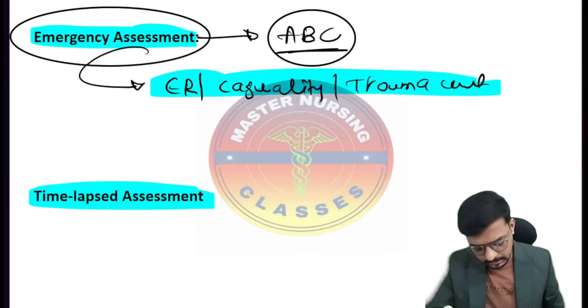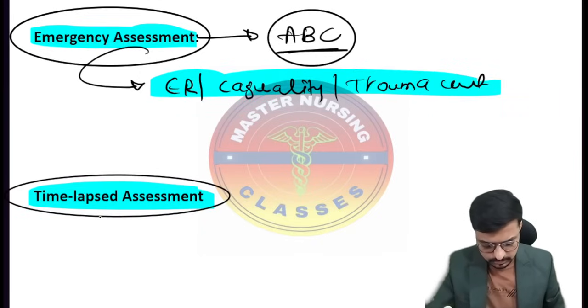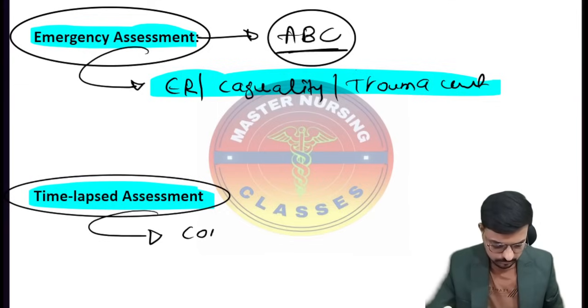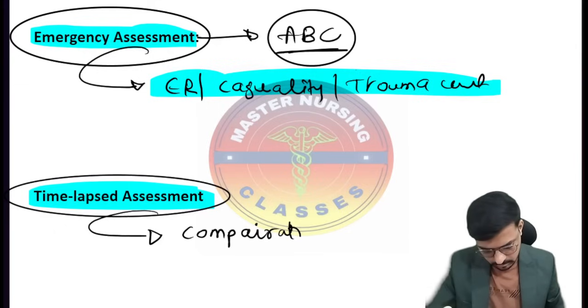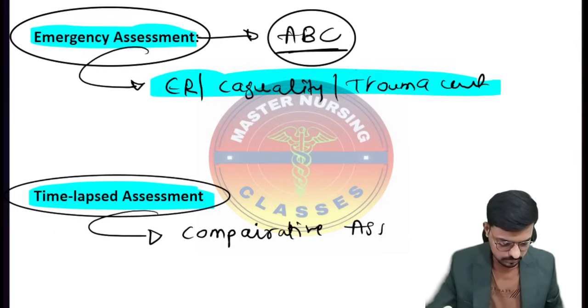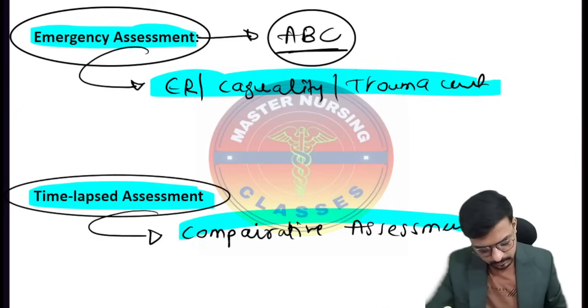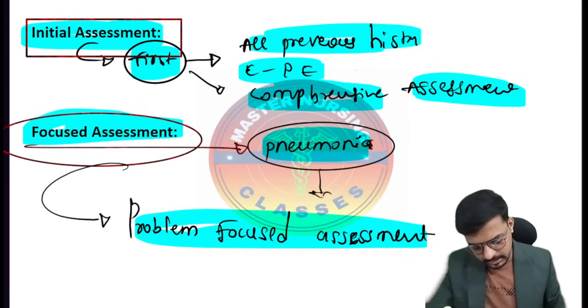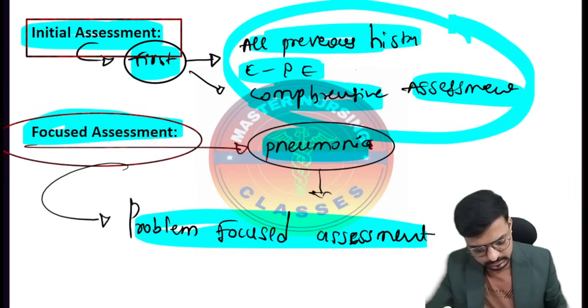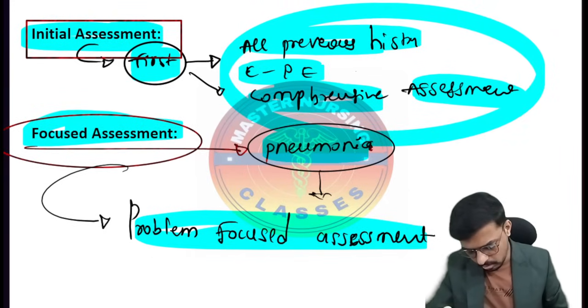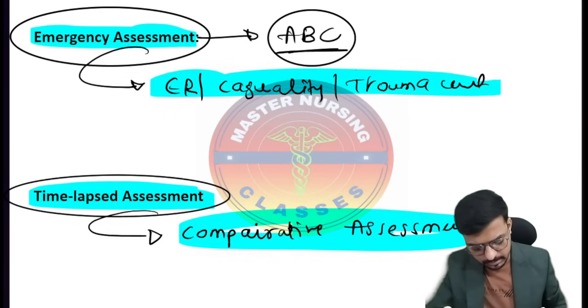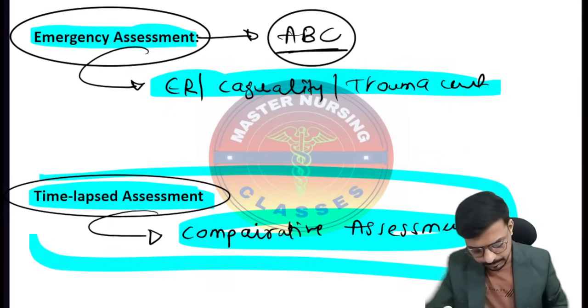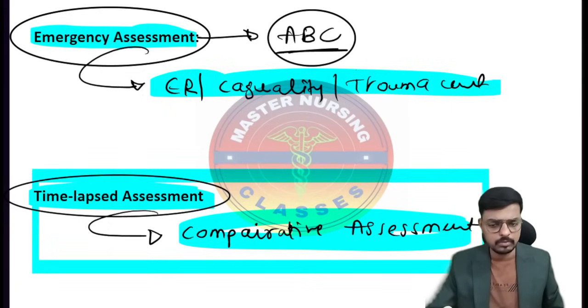The next one is the time lapsed assessment. What is this one? This is what we call the comparative assessment. What does it mean, sir? Yes, beta. When the patient is admitted, at that time I have collected all the history of the patient, right? Now before discharging, I will compare the initial history and initial problems with the current problems, and I will come to know what the patient has improved.